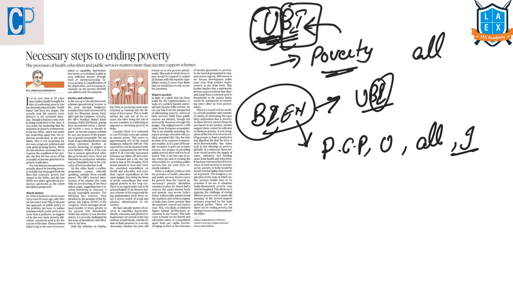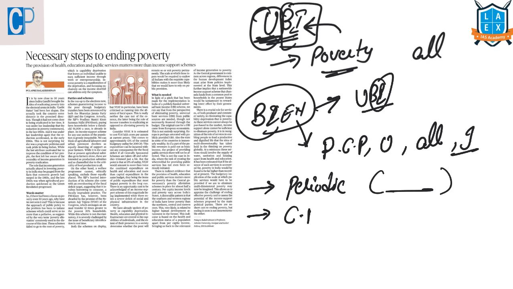This universal basic income is characterized into 5 divisions. One thing we have said is it is periodic. That means it will be paid at regular intervals, not in a lump sum, not a lot at a time. Next, cash payment. Here, this will be provided in the form of income, not in the form of social welfare schemes in kind, like providing some food material through PDS. It is not in that way. Directly income will be provided, some payment will be done.